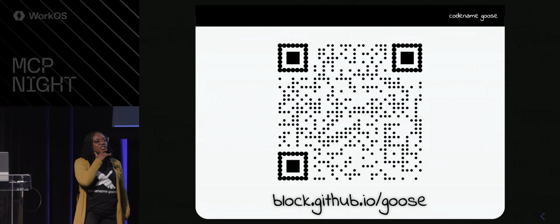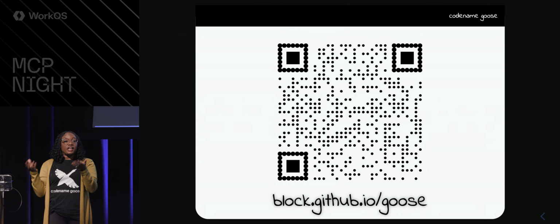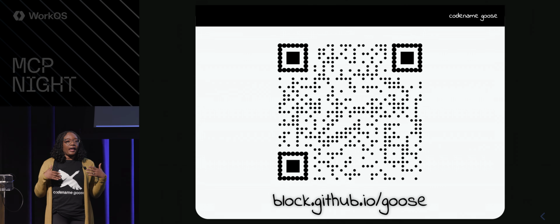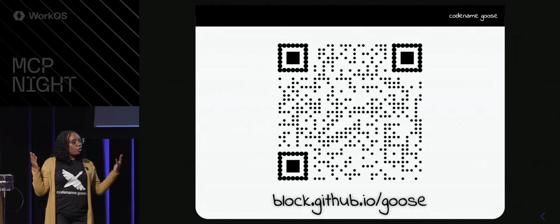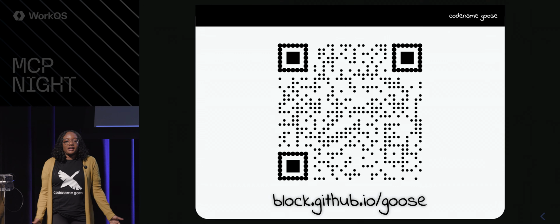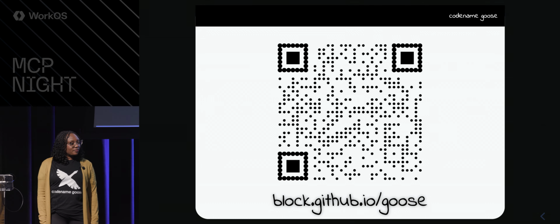So I work at Block, which is a fintech company. Why are we working on this? We actually made Goose internally so our engineers could move more efficiently. So we were automating tasks, and they found great productivity using it internally. And our CEO is a big fan of open source, so we decided to open source this client. So that's why it's not for sale or anything like that. We're not in the AI game. We're in the fintech game, but this is pretty cool, and we found value, so we wanted to share it with you. All right? Amazing.